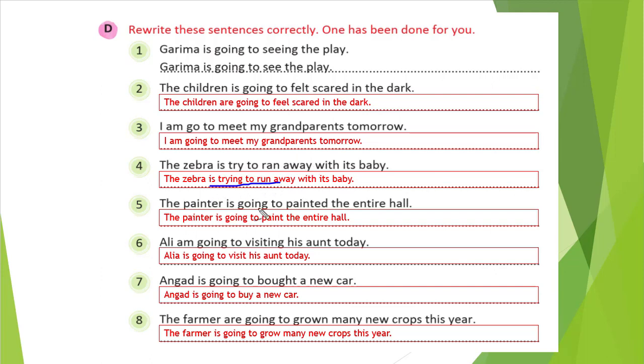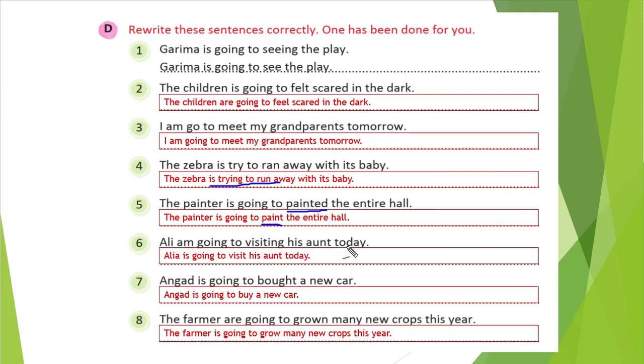Okay. The painter is going to painted the entire wall. So painted is wrong. In the place of painted, we need to write paint, because we need to write a base form. So the painter is going to paint the entire wall.